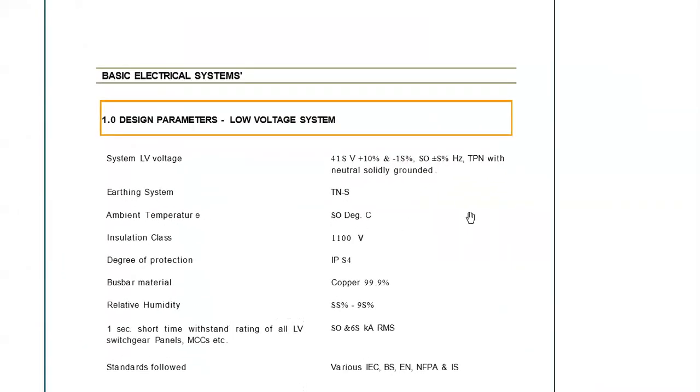So this is what we basically consider initially during the designing of our LT system, which is a scope here. The system voltage is 415 volt, plus minus 10% as per IS. Generally, we consider a four pole system, that is three phase and neutral, with neutral solidly grounded. Earthing system is T and S.